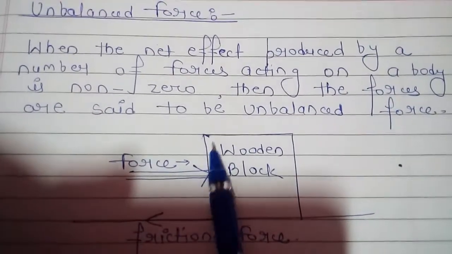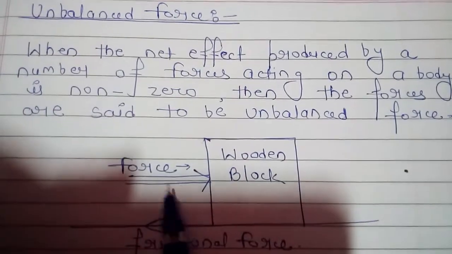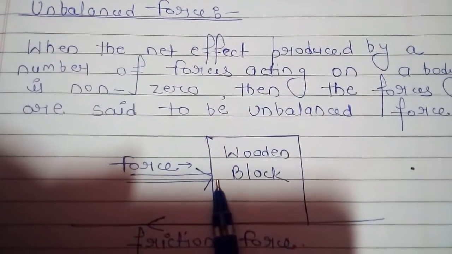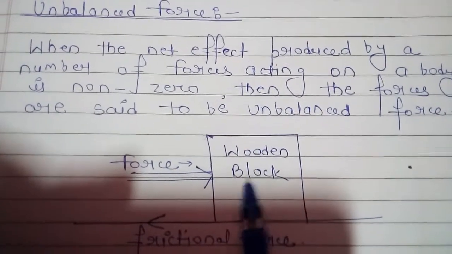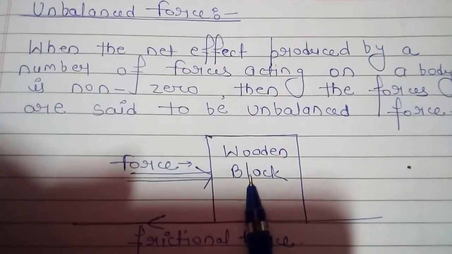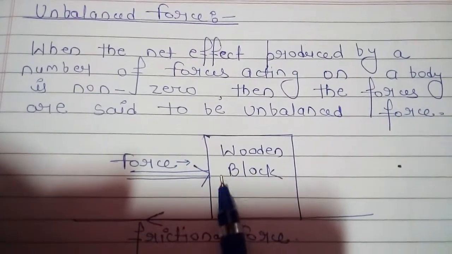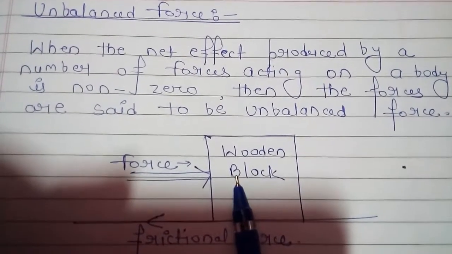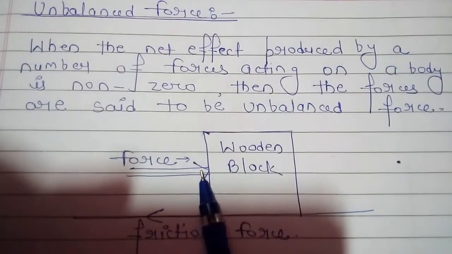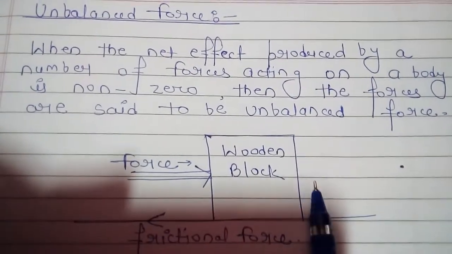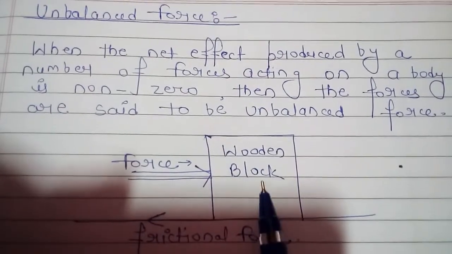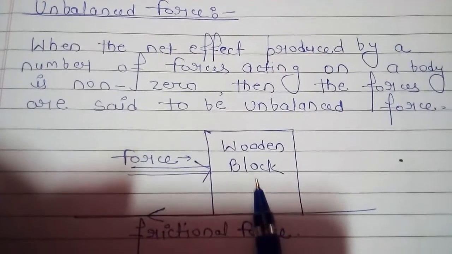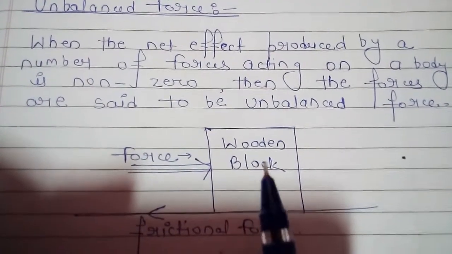Suppose you are applying a force only from this side, then this wooden block will move. This force is called an unbalanced force. And if you apply the same amount of force from this side also, then this wooden block will not move, and in that case the force is called a balanced force.